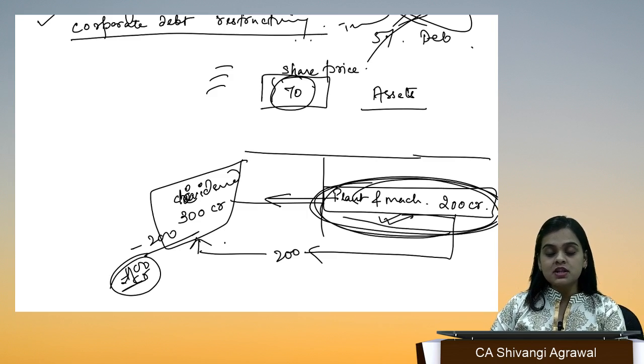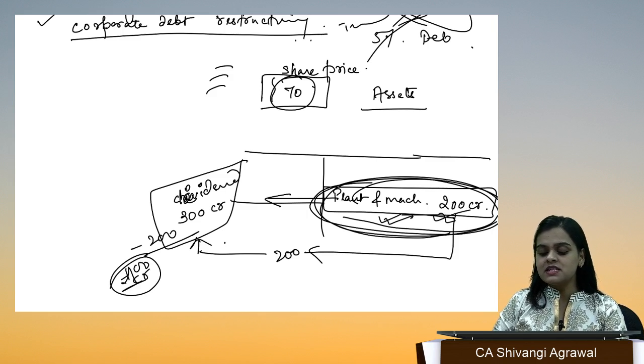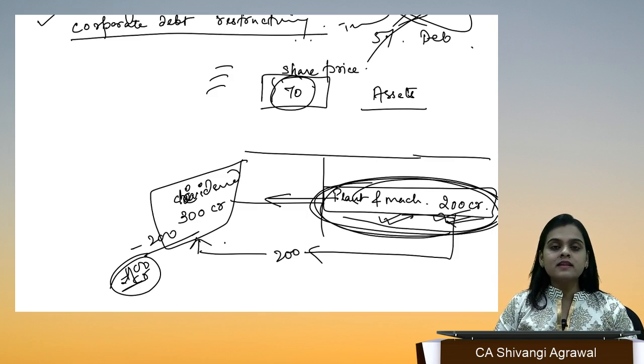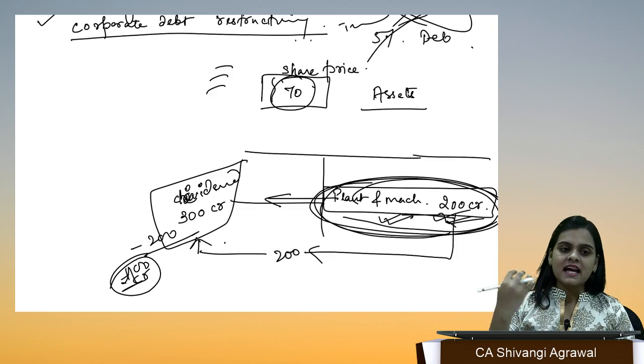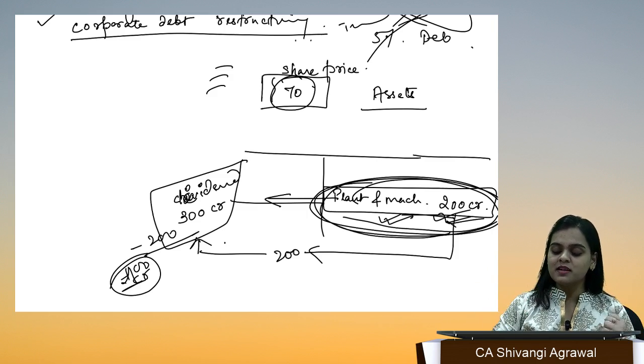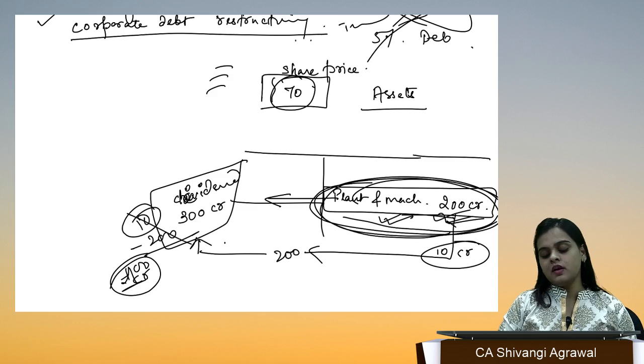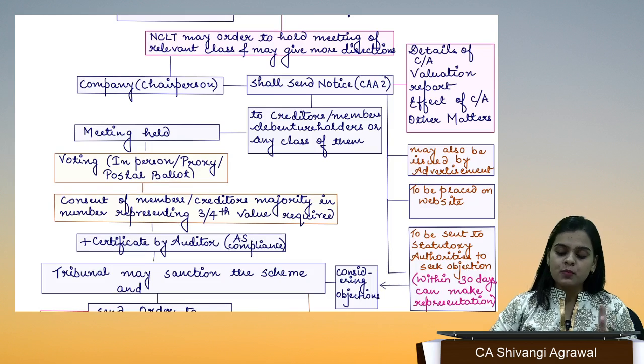So this plant and machinery has to be valued by the registered valuer. We cannot believe in these figures. We do not know whether it actually has that value or not. The whole scheme is sanctioned, and after that we realize that this plant and machinery is only going to fetch us 10 crores. So you take only 10 crores. Then the purpose of the scheme will not be justified, right? So a valuation report may also be required, fine.